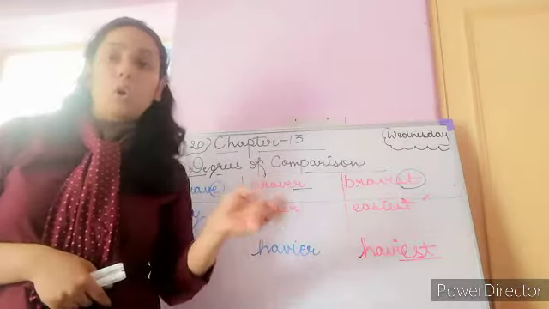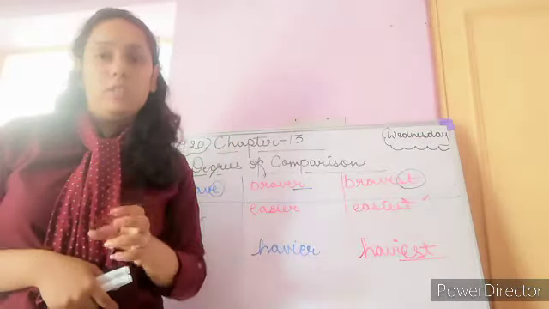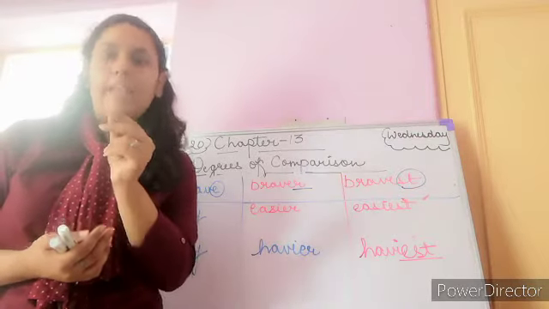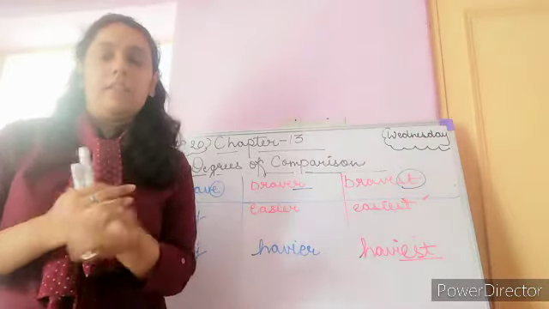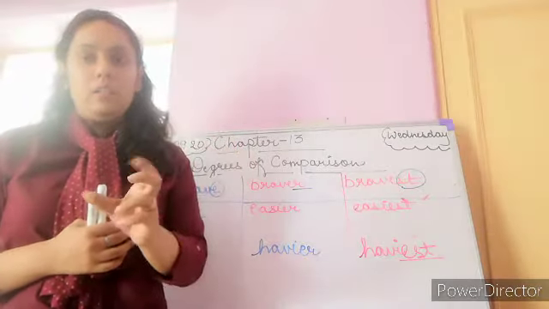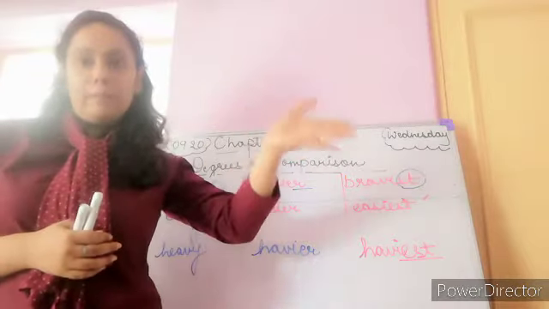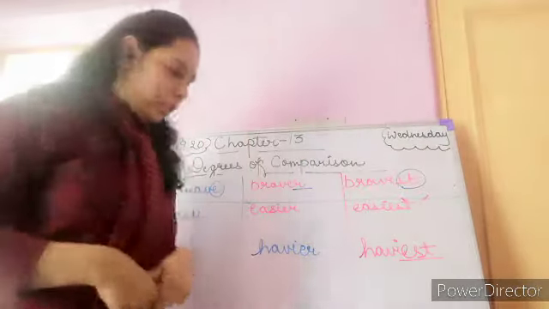Similarly, if I say hotel, we break it into two parts: ho and tel. HO is one syllable, and TEL is the other syllable.